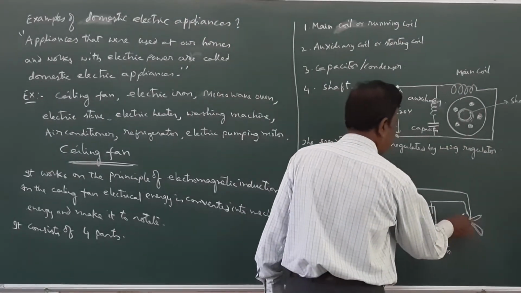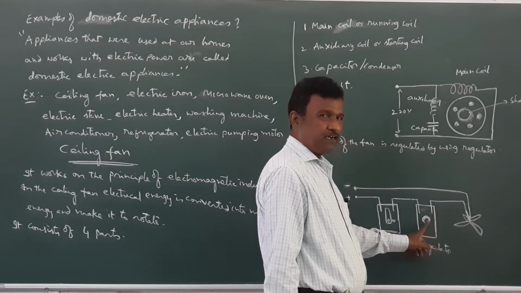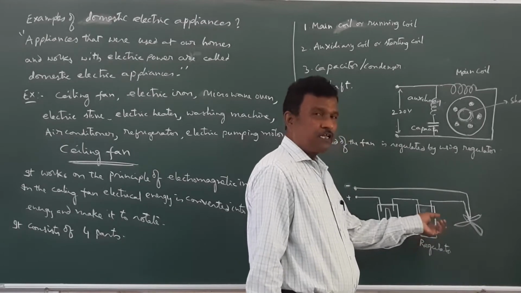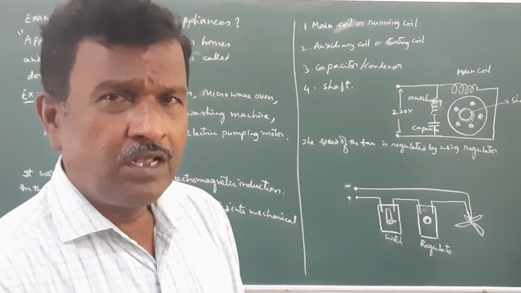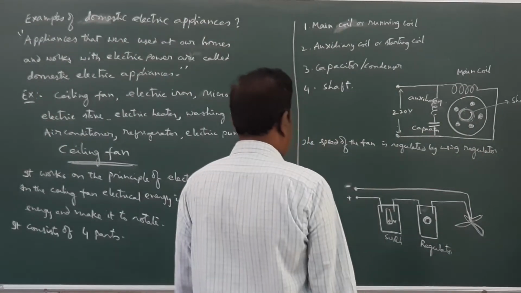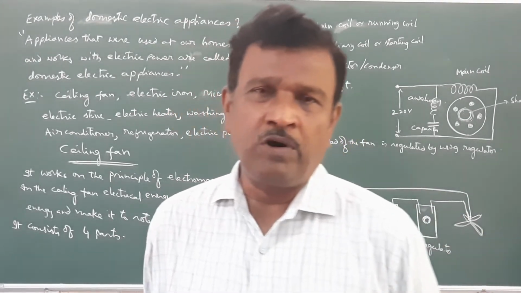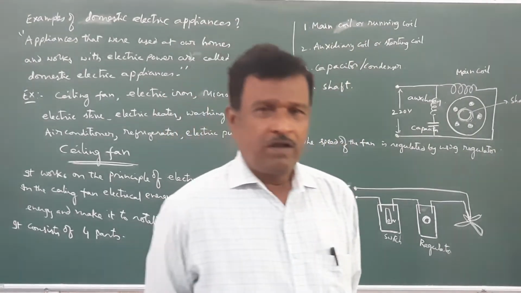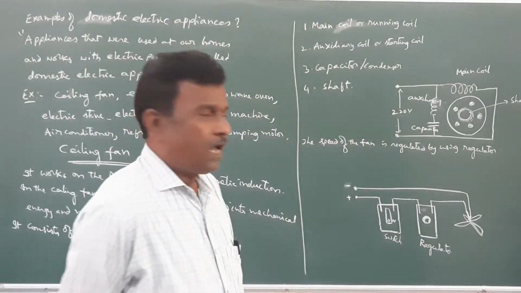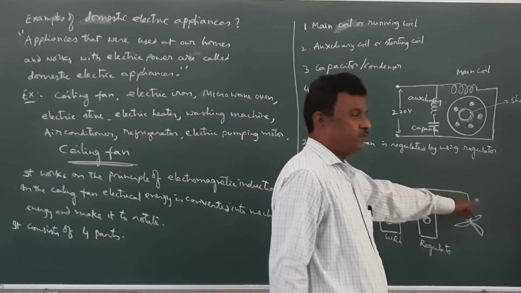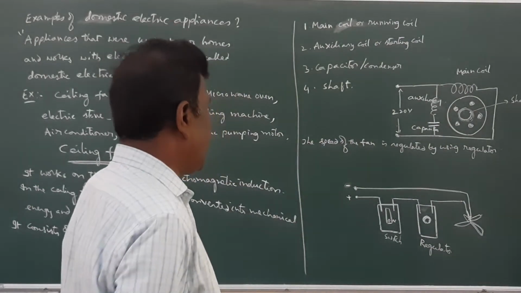So, when the switch is on, the current initially reaches the regulator. By rotating the knob in the regulator, the speed of the fan can be regulated. Now, as you pass the current, the fan will be gaining speed. You can change the speed of the fan depending on the temperature of the room or depending on the comfort you feel. And the power consumed by the fan depends on the speed of the fan also.